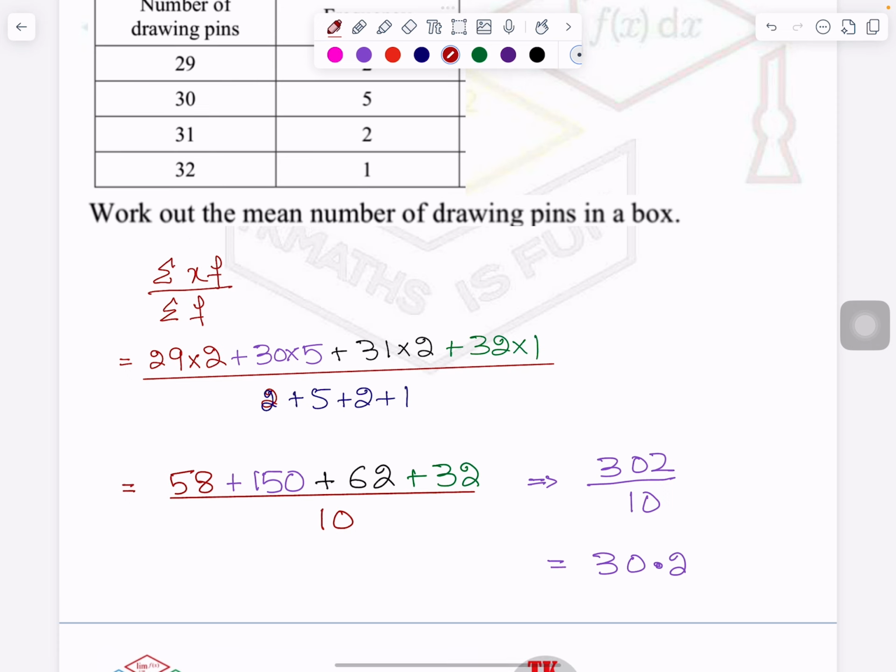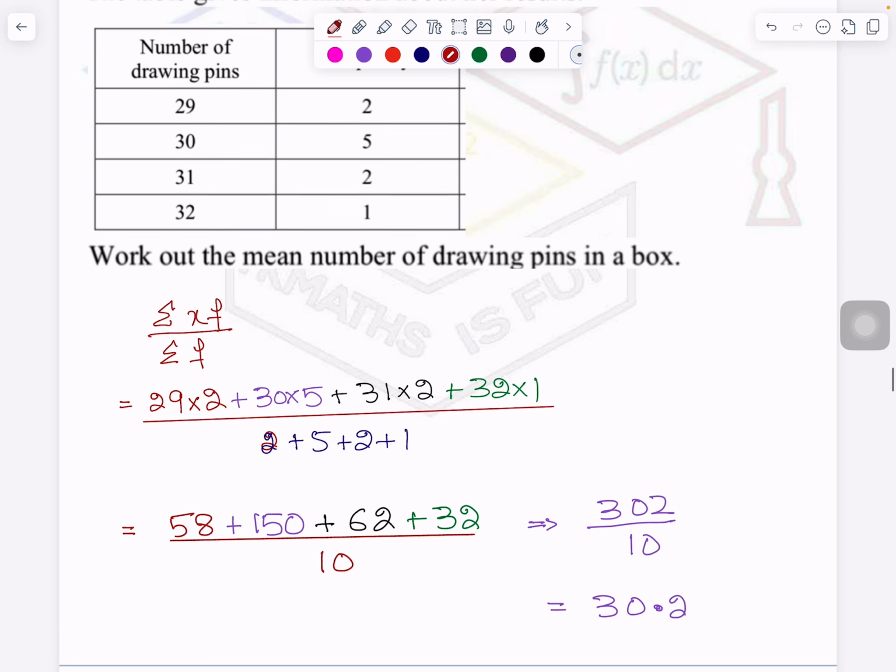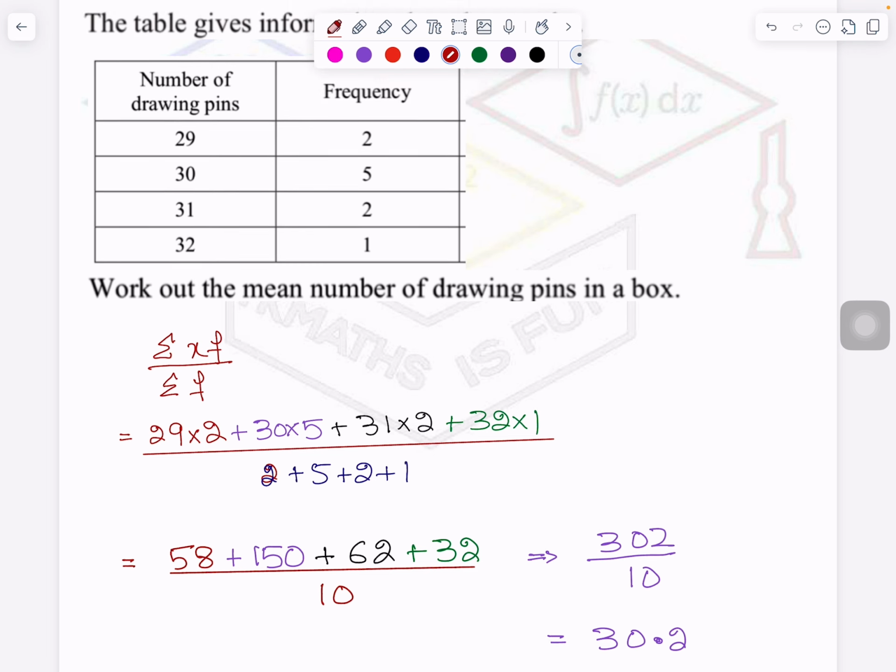I have tried to explain it in the same detailed manner. And in this question again, the number of pins drawn is your x data, and how many times it was coming, that is called your frequency. So I hope you understood. In the next video, I will solve another question on the same type of scenario. So I hope it will be a good revision.